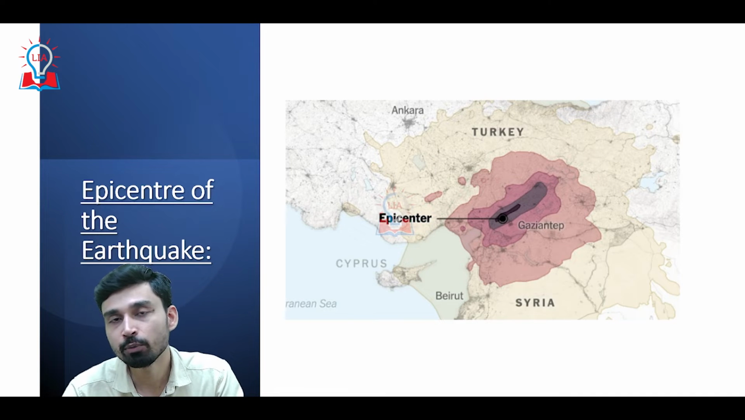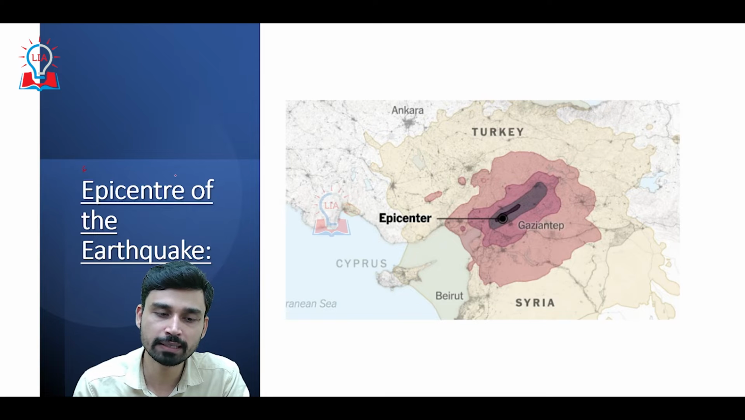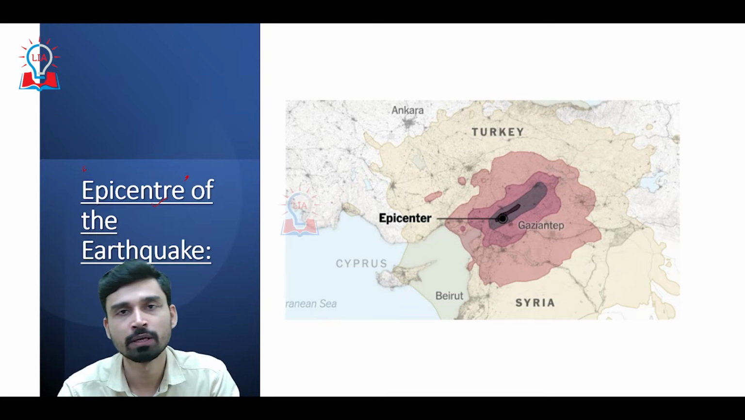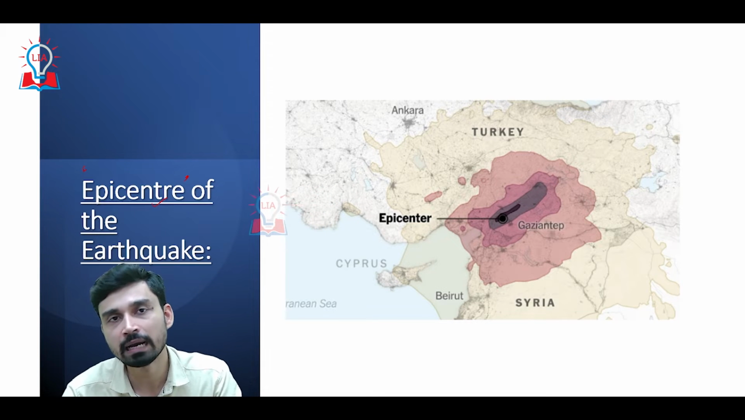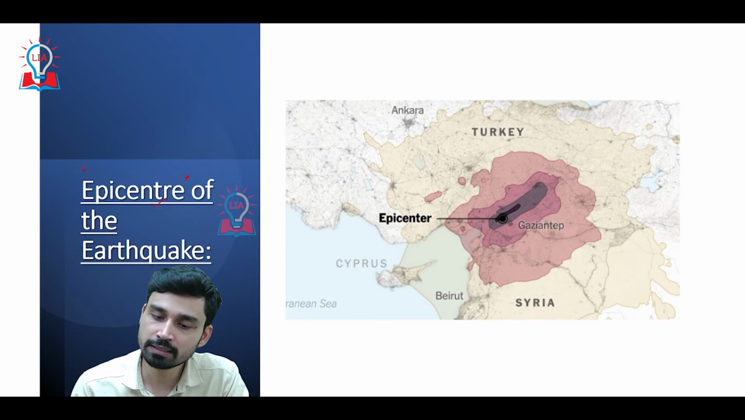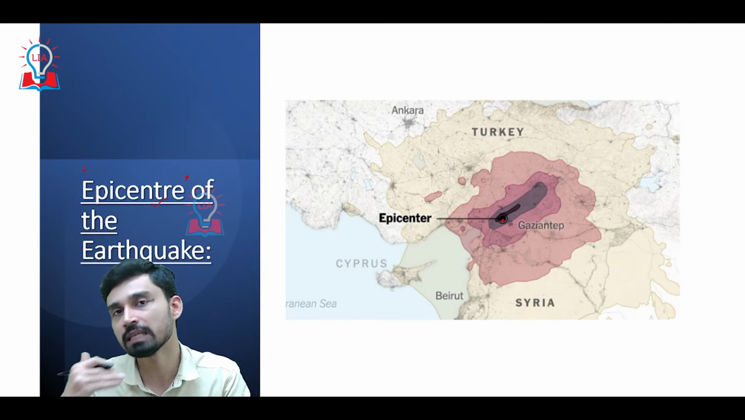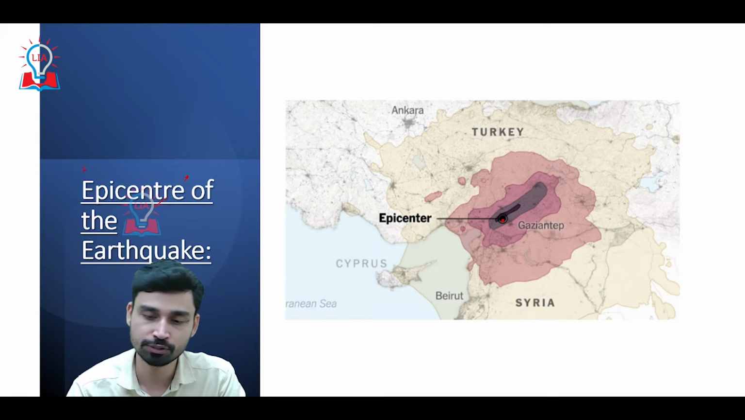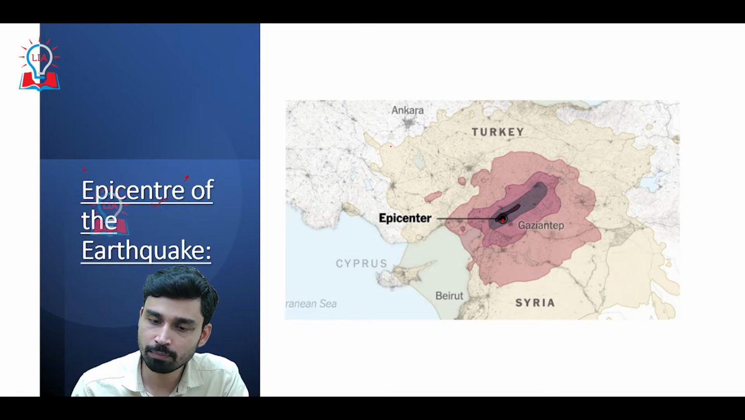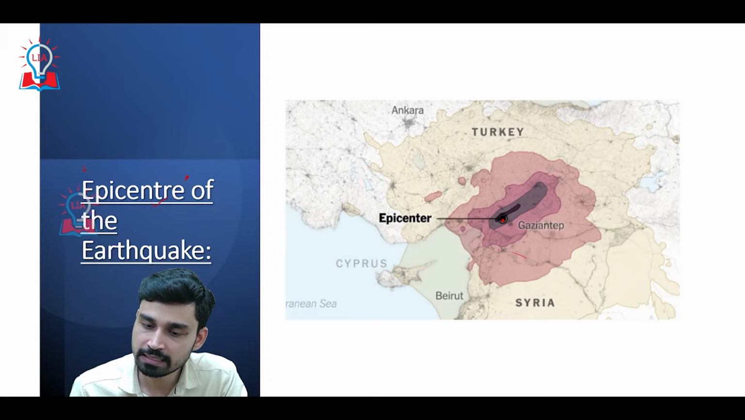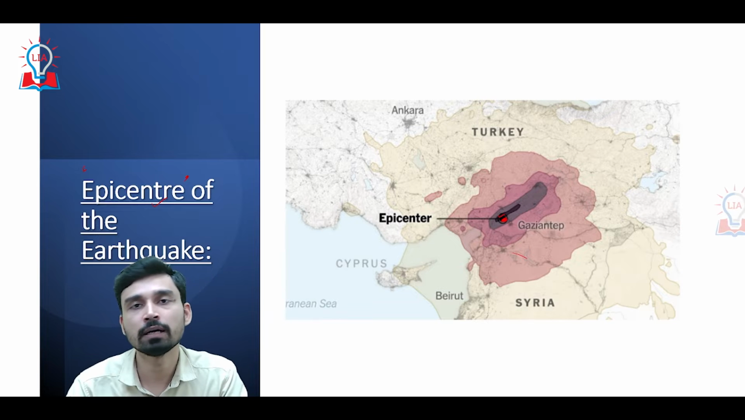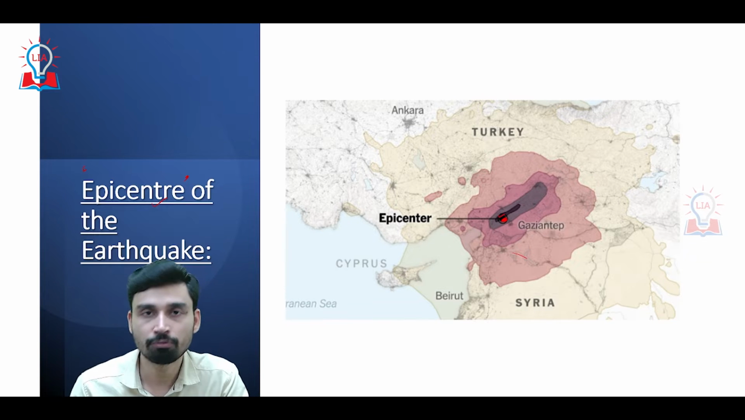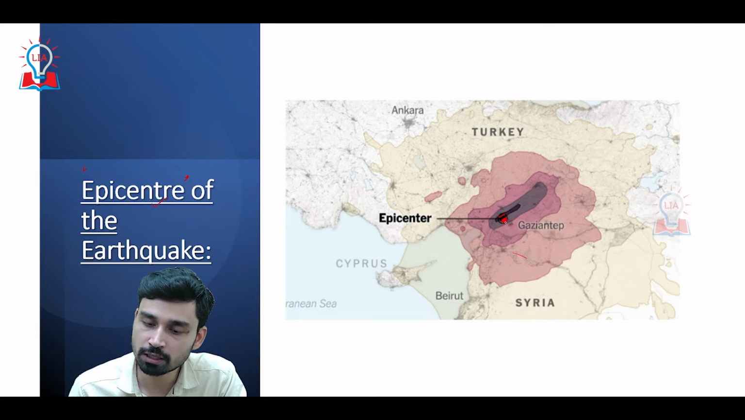So the question comes: where exactly in Turkey has this earthquake hit? We have one term related to earthquakes that is known as the epicenter. The epicenter is the point directly above the hypocenter, and it is the first place on the earth's surface where the seismic waves actually reach. As we can see, this is the map of Turkey, and this is the bordering region of Syria. Gaziantep is the place where the epicenter of the strongest earthquake has been recorded.